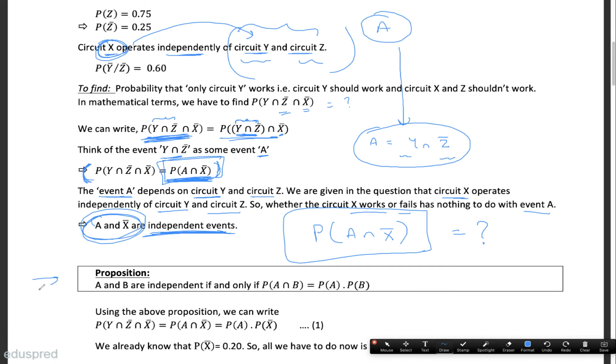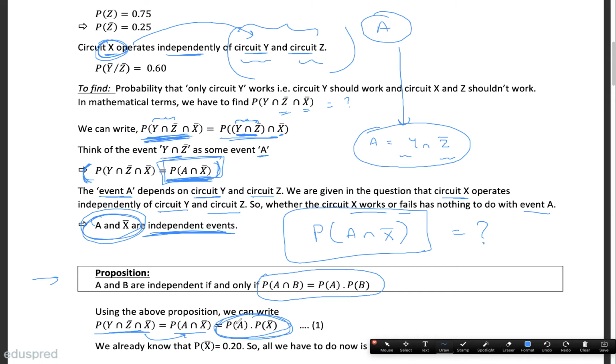We can use this proposition. This proposition says that A and B are independent if and only if this happens. So two events are independent if and only if this happens, and we can use the same thing over here. We wrote this as this, and now because A and X bar are independent, we can use this proposition and write the probability of A intersection X bar as the probability of A multiplied by the probability of X bar. So our question boils down to finding this now. We just need to figure out the probability of A and the probability of X bar.